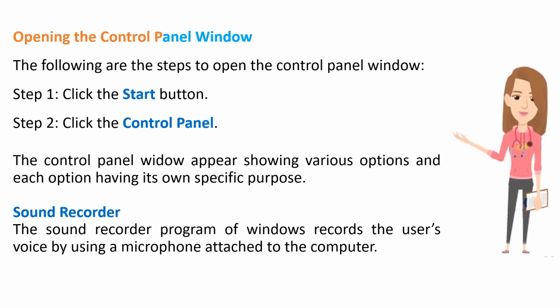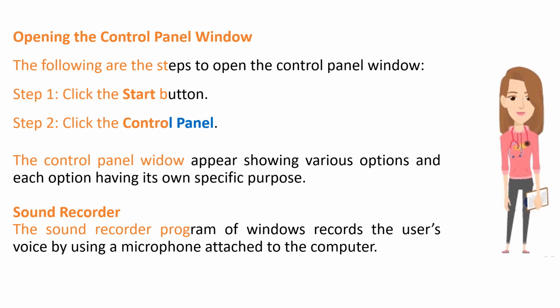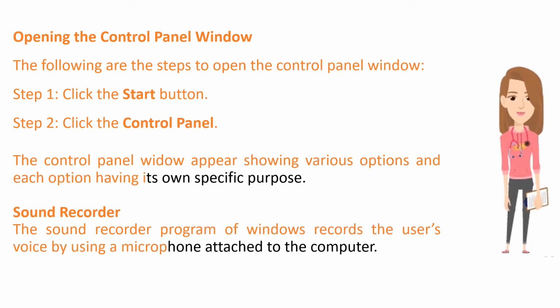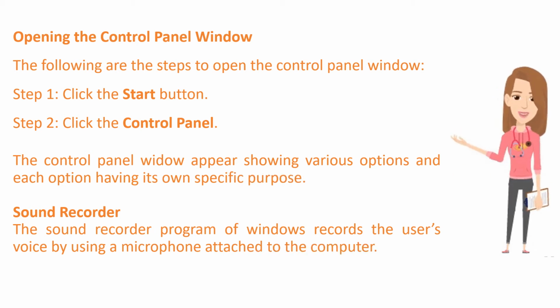Opening the Control Panel window. The following are the steps to open the Control Panel window. Step 1. Click the Start button. Step 2. Click the Control Panel. The Control Panel window appears showing various options, each option having its own specific purpose.